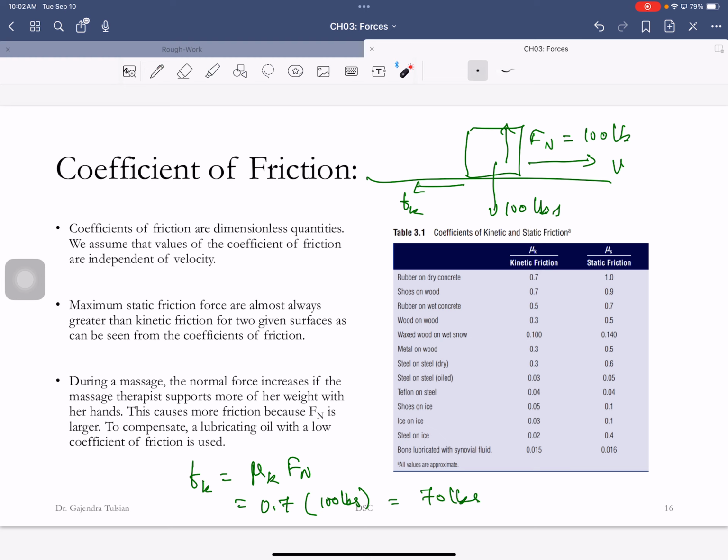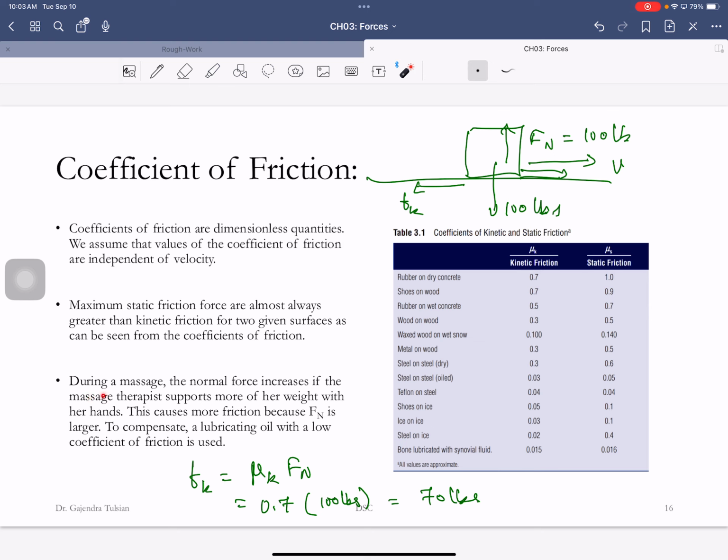So what this number means is, to keep a 100-pound block of rubber moving on a concrete surface, you have to apply a force of 70 pounds to balance that friction. That's what those numbers mean. So to keep a 100-pound block of rubber moving on wet concrete, all you need is 50 pounds, and so on. Again, I'm just showing you that you don't have to remember any of that stuff. So here is an application.